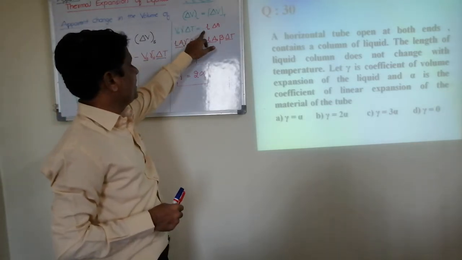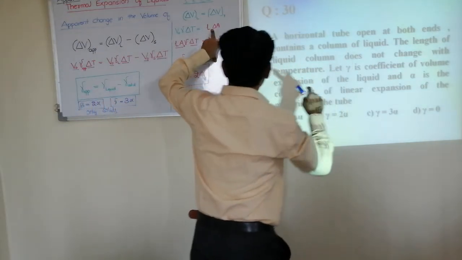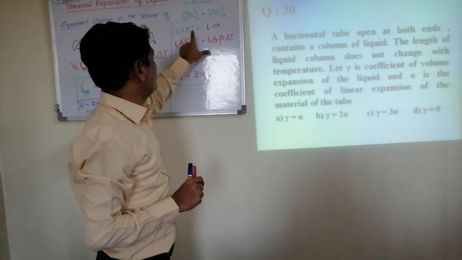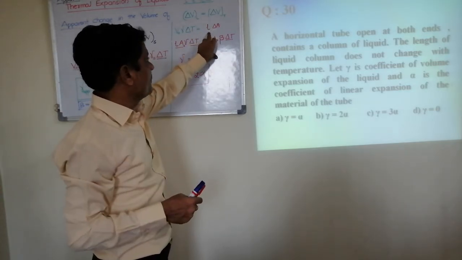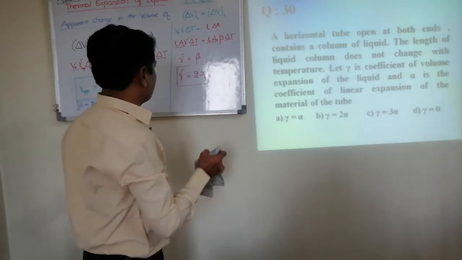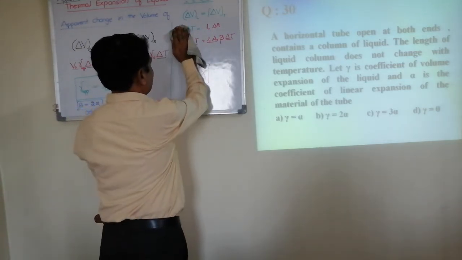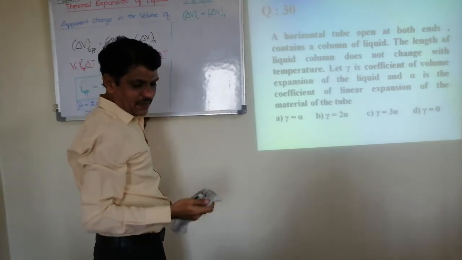Change in volume of liquid is equal to, see here it says that the length of the liquid does not change, means L remains the same. L same, to change the volume, area must change.